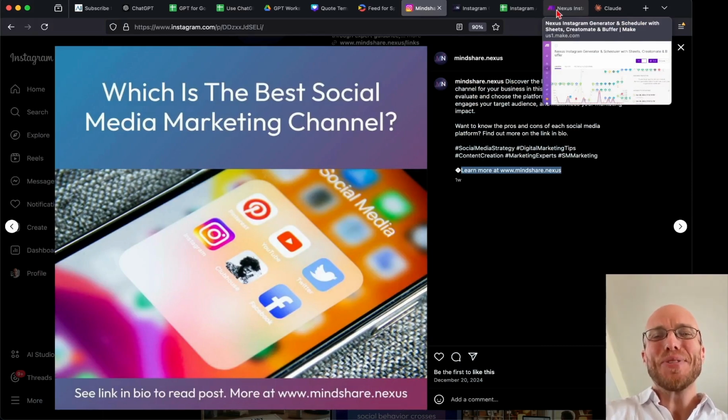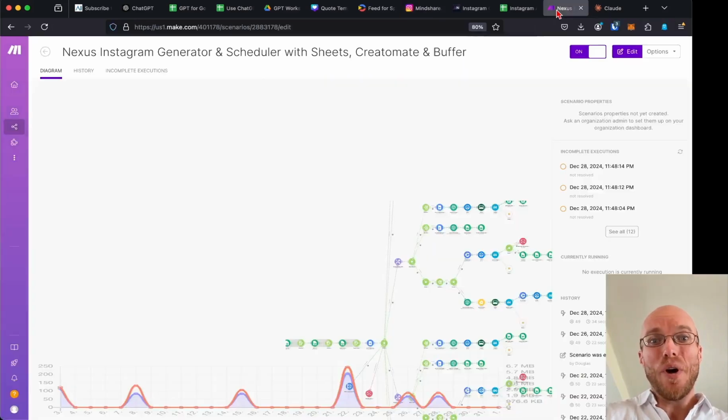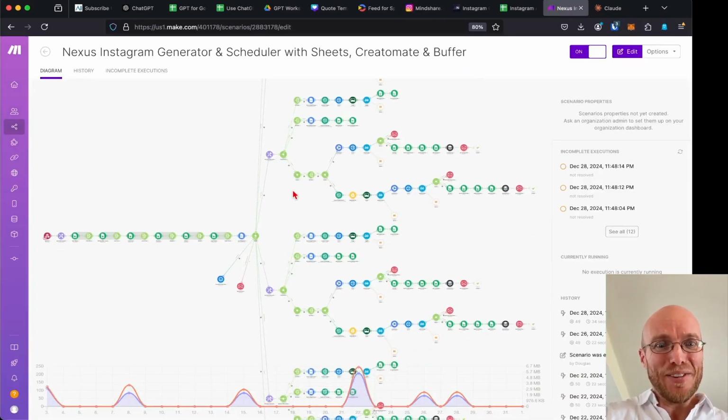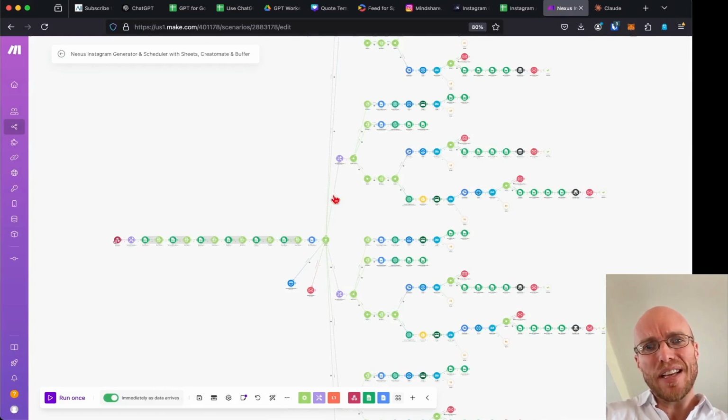Now, I'll just show you for fun what this looks like in an automation. We use a tool in my other workshops that I've taught, a lot of them using this tool called Make. We worked out of the spreadsheets most of the time, besides a little bit in Creatomate. But here is what this automation looks like for that spreadsheet too. It could definitely be made a little bit cleaner. This was the first time we did it, and the next time we did it, we were a lot cleaner with it. But basically it's going through those spreadsheets, making the graphics, then making the posts, and then scheduling it to social media.